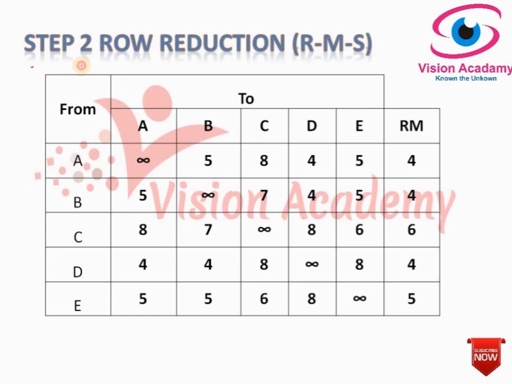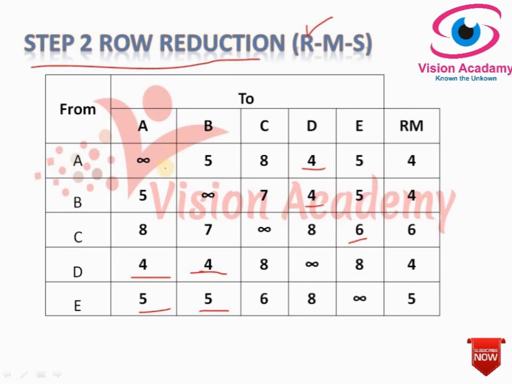The second step is row reduction. Firstly we have to identify the row, start from the first row, and identify the minimum in each row and subtract it from all other values. For example, in row 1 I have identified the row minimum is 4. In the second row also the row minimum is 4. In the third row the minimum is 6. In the fourth row the minimum is 4. In the fifth row the minimum is 5. So I will derive the values by subtracting this value.